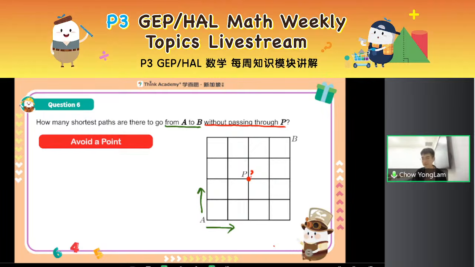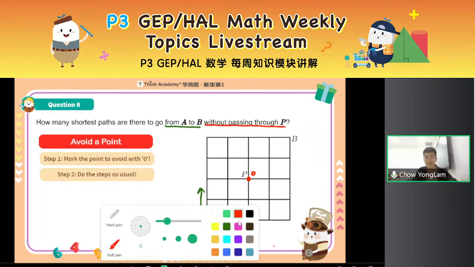Yes, right. What number can you label? Which number can you label to show that there are no ways? Label 0. Very good job, right? People have been telling me, yes, equals 0. If I tell you you have to avoid a point, it's actually the same procedure as before. You just need to mark the point that you need to avoid with a 0, right? So I mark here 0. The others are all entirely the same, right?